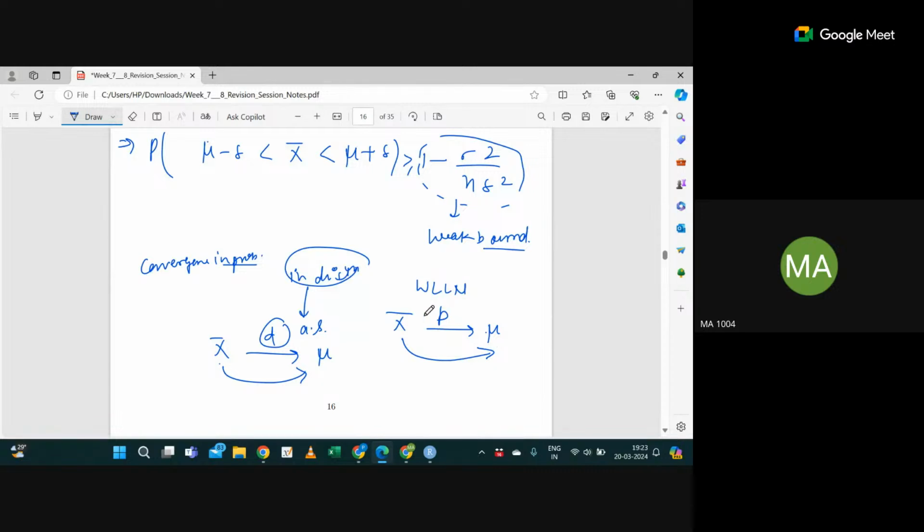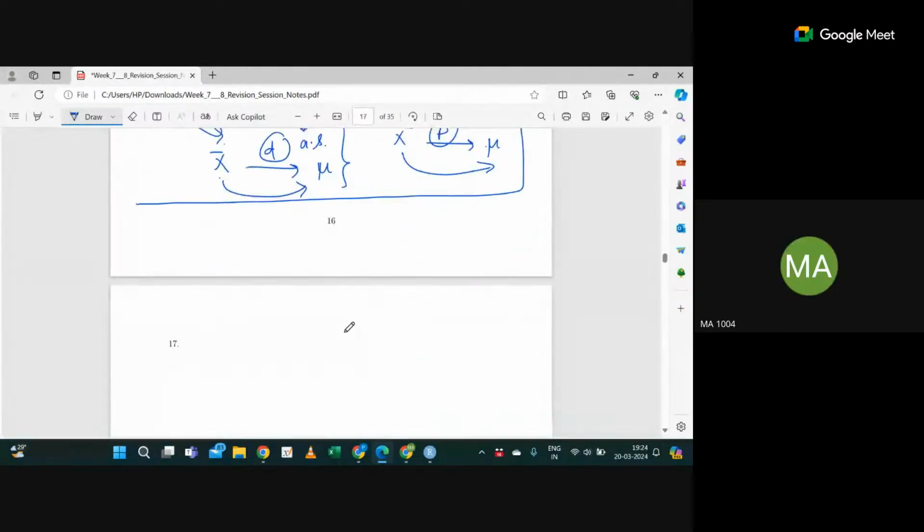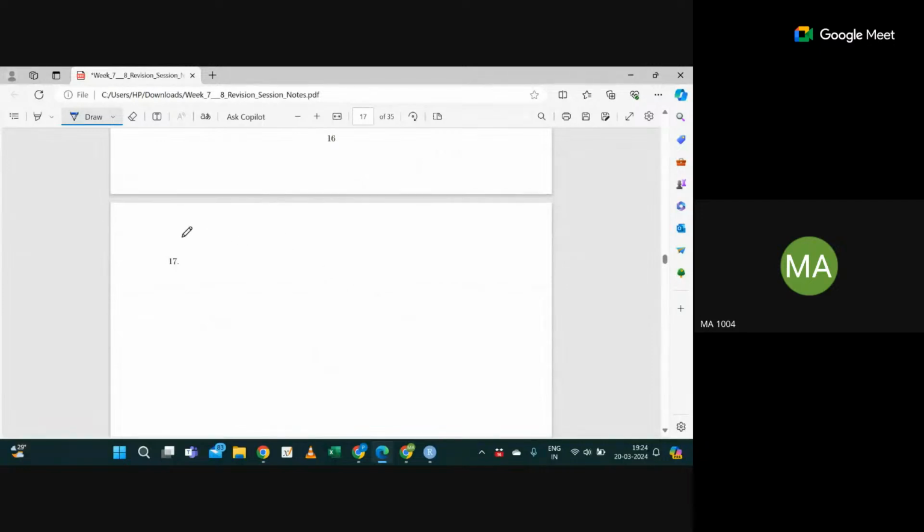That is a little bit of depth in the statistics part, but I'm just giving you an idea of the difference. There is something you can search, the strong law of large numbers. This will give you that. Fine. Yes, sir. Okay. So the next topic we are going to study is called the moment generating function.